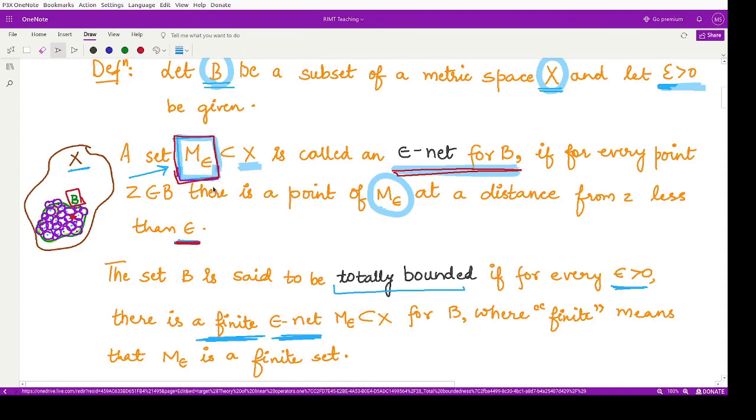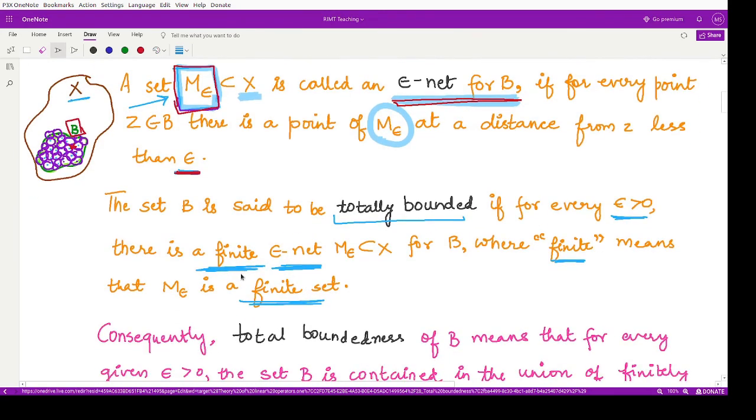So if we can cover the whole of this set just by taking the centers of a few finite circles, then we will say that set to be totally bounded. So here finite means that the set has to be a finite set, right? That obviously justifies the definition for total boundedness of the set B.